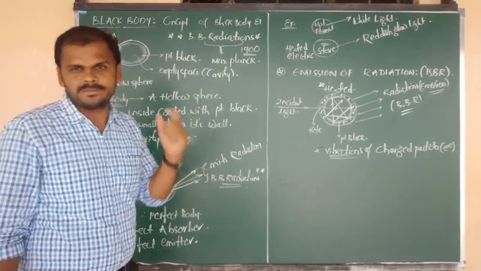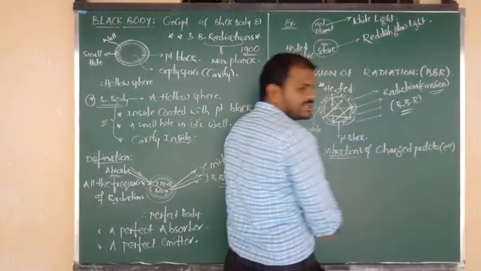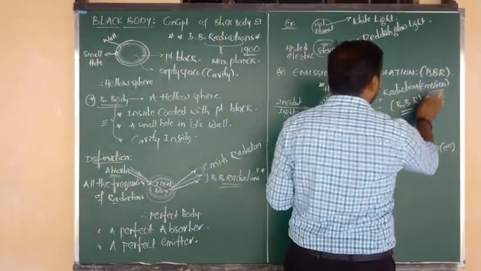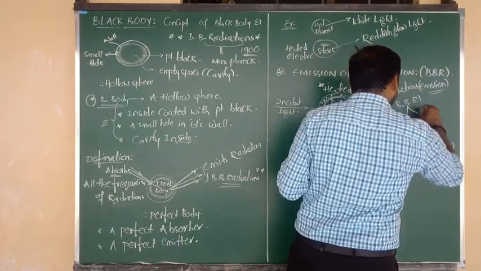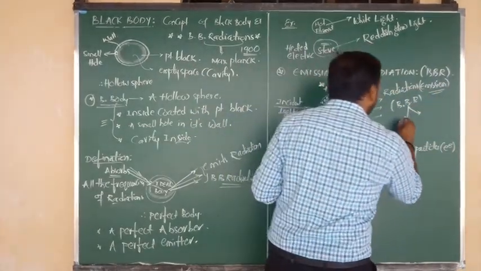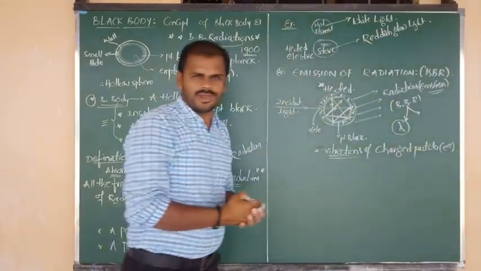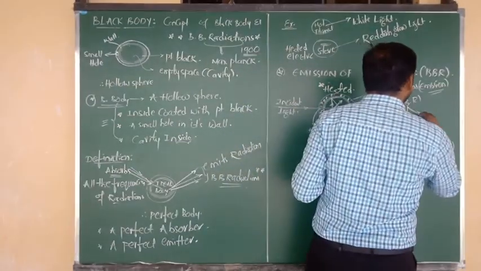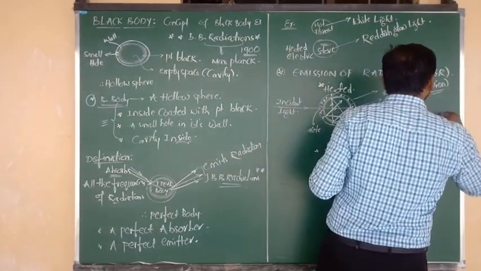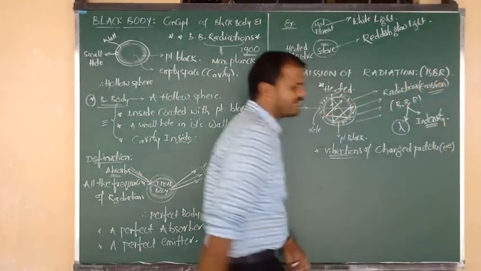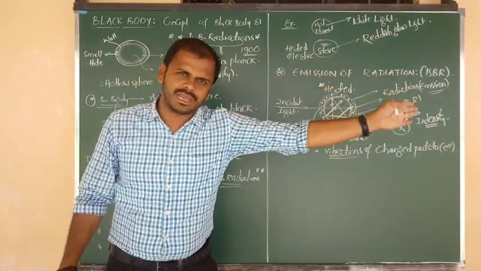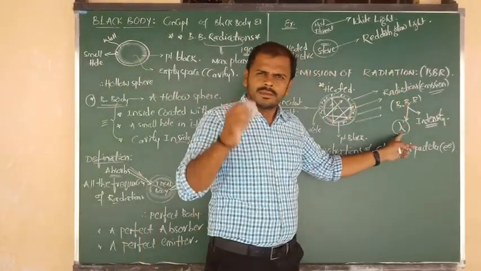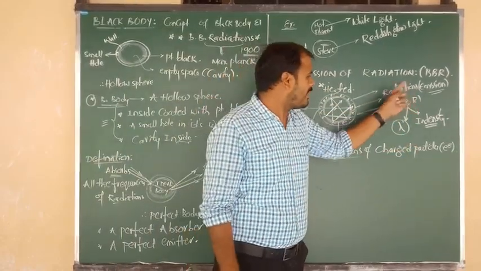Now listen, my concept is that the lights emitted by the black body are known as black body radiations. Black body radiations, as we know very well, contain a certain fixed amount of wavelength and a certain fixed amount of intensity, I mean energy, and also frequency.